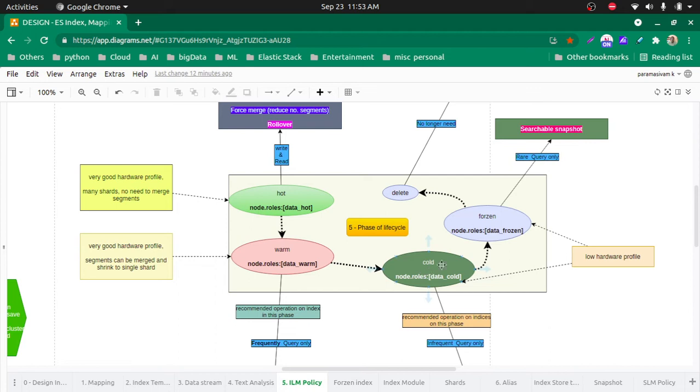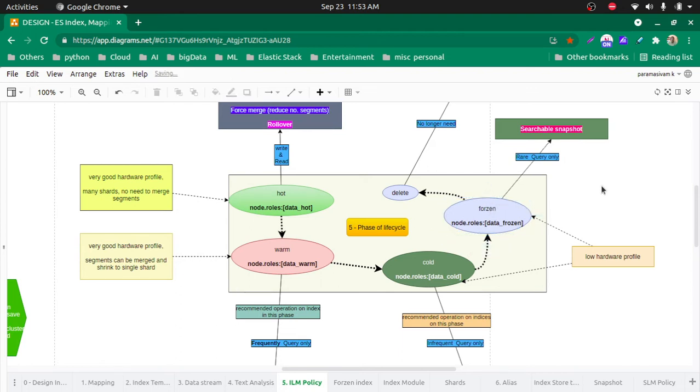In the cold node, of course, once we reach cold, in fact we don't need replicas. We can completely remove the replicas. Only a single shard is enough. Force merge completely to a single segment. Frozen is the same, but again only very low hardware profiles can be used.